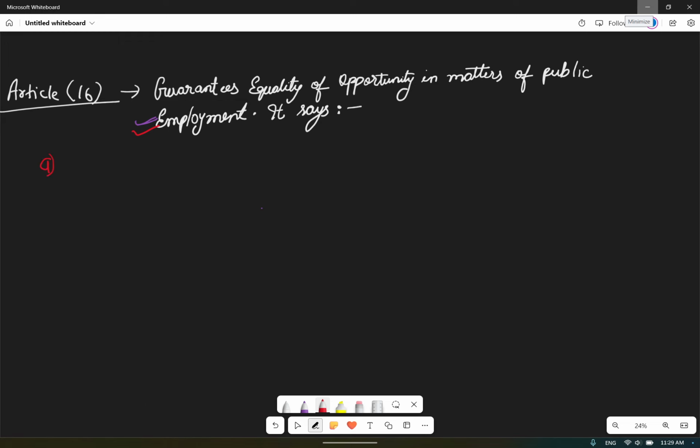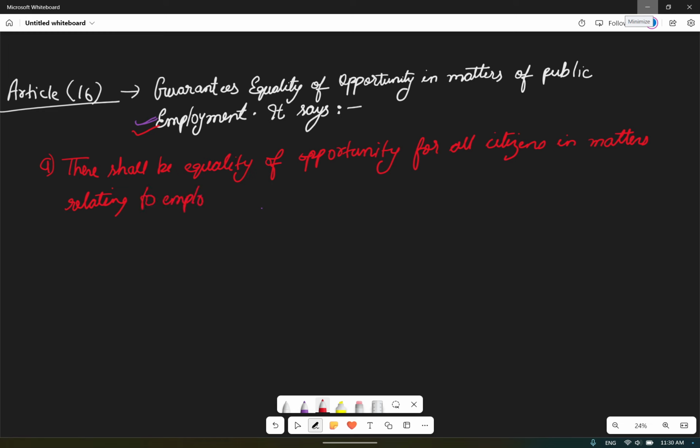So there shall be equality of opportunity for all citizens in matters relating to employment or appointment to any office under the state.